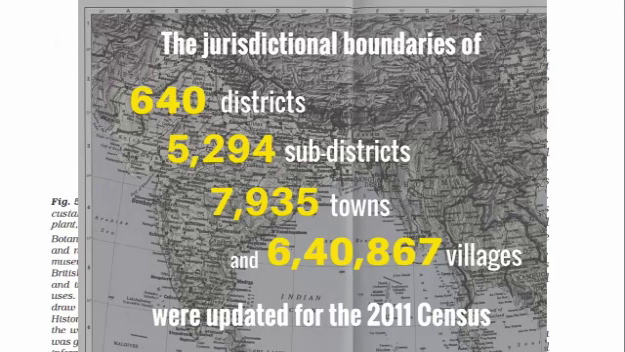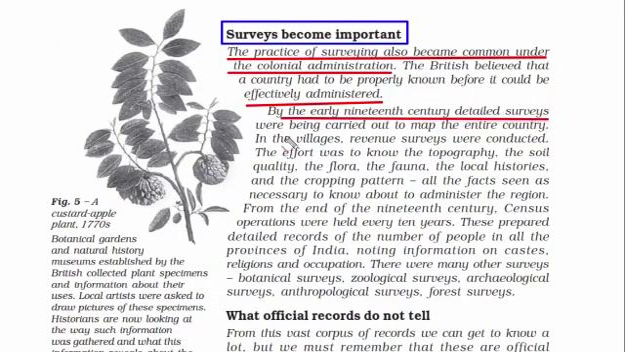By the early 19th century, the British conducted detailed surveys and they literally mapped the entire country. I want you to understand how systematically they did all of this. In the villages, revenue surveys were conducted. These are done to know the income capacity of a particular place. It is also to know the topography, the soil quality, the flora, the fauna, the local histories, and the cropping pattern. All these facts are important for proper administration.